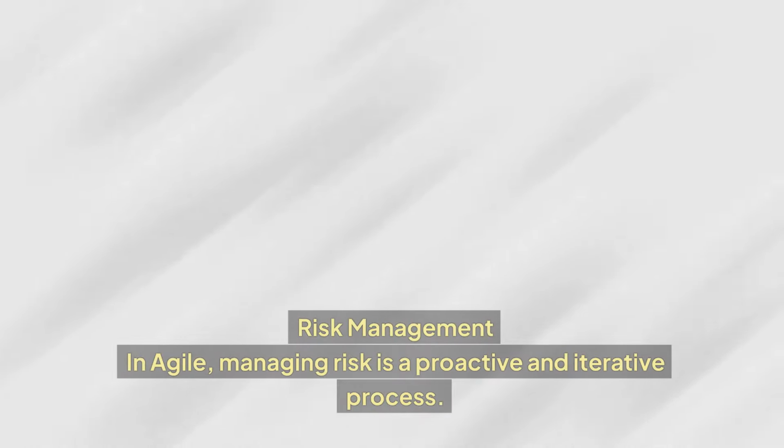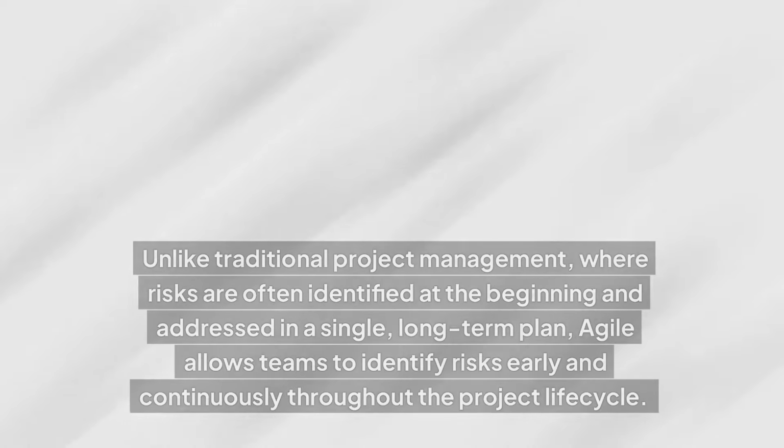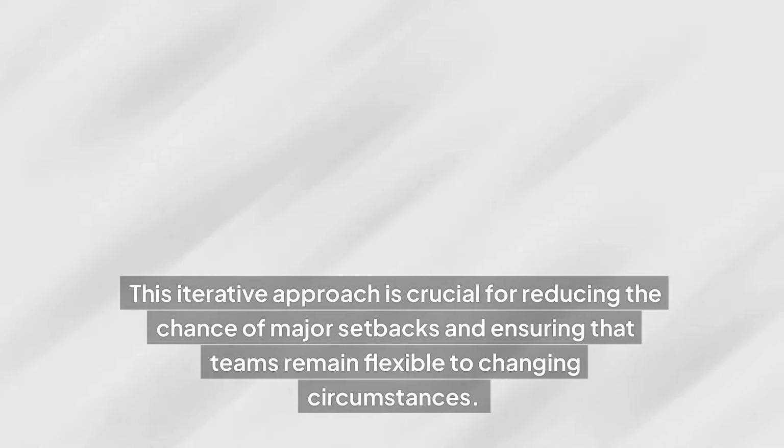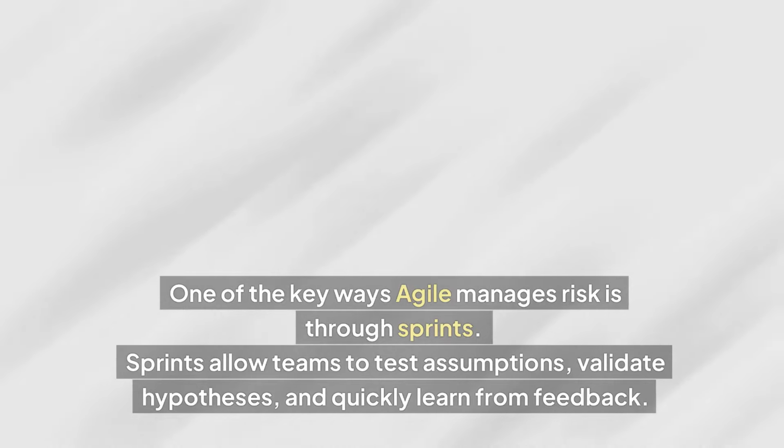Risk management in Agile. Managing risk is a proactive and iterative process. Unlike traditional project management, where risks are often identified at the beginning and addressed in a single long-term plan, Agile allows teams to identify risks early and continuously throughout the project lifecycle. This iterative approach is crucial for reducing the chance of major setbacks and ensuring that teams remain flexible to changing circumstances. One of the key ways Agile manages risk is through sprints.